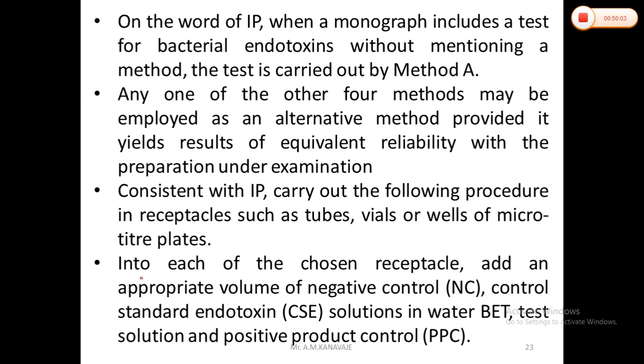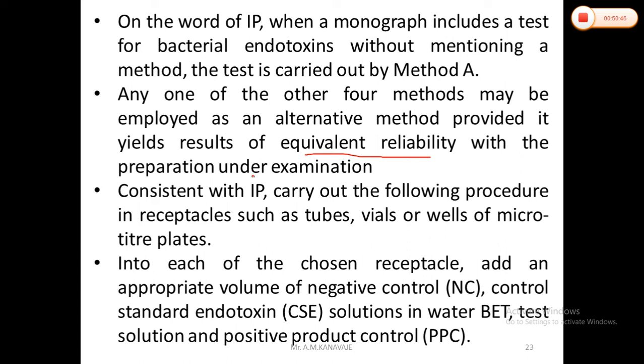In the IP, a monograph includes a test for bacterial endotoxin without mentioning the method. So the test is carried out by the first one, the gel clot method, which is used, and any one of the other four methods may be employed as an alternative, which provides results of equivalent reliability with the preparations under examination. Consistent with the IP, we have to carry out the procedures in receptacles like tubes, vials, or wells of the microtitre plates.